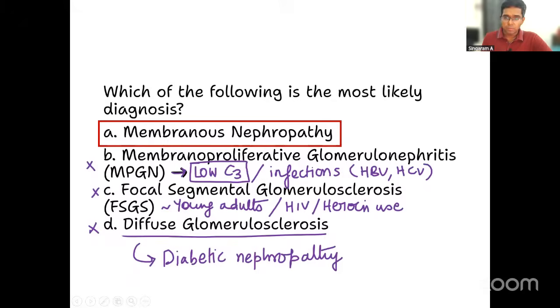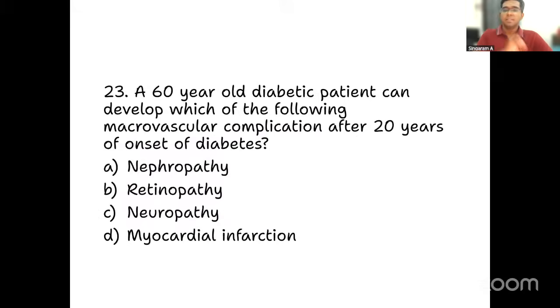Moving on to question number 23. Very interesting, very straightforward question, easy question also. A 60-year-old diabetic patient can develop which of the following macrovascular complications after 20 years of onset of diabetes? Remember, most of the complications, macrovascular and microvascular also, usually develop late, 10 to 20 years after the detection only, right? So here also after 20 years is a question. This by itself has been asked as an MCQ in the past. Usually how many years after developing diabetes does a patient develop macrovascular, microvascular complications?